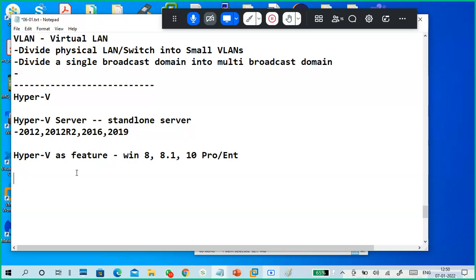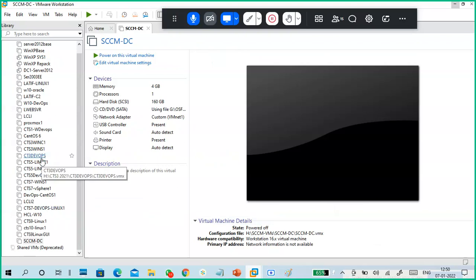How to install Hyper-V in Windows 8 or 8.1? But the problem is I can't show you in my physical machine because mine is the Home edition. Okay, so compulsorily I have to open some virtual machine, but it will take a lot of space from my machine.